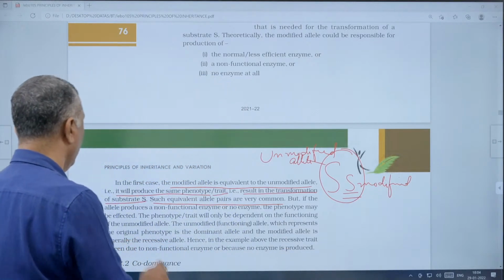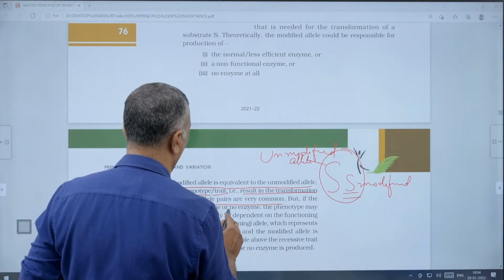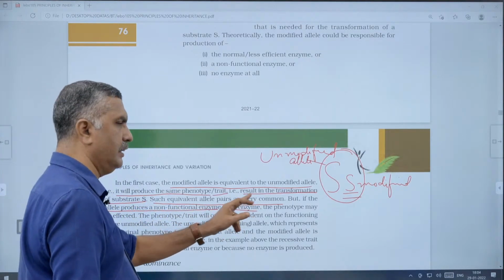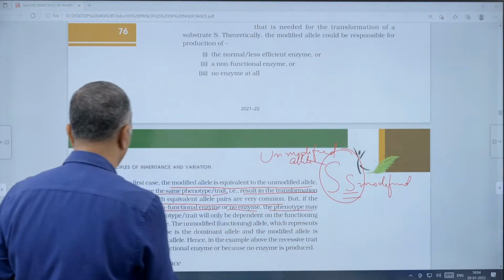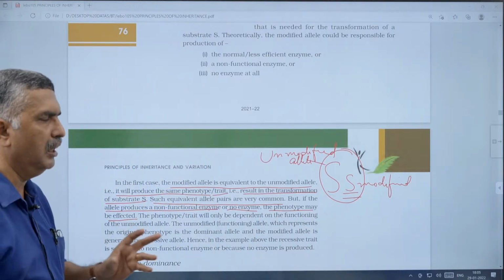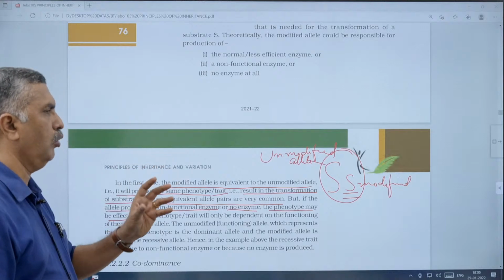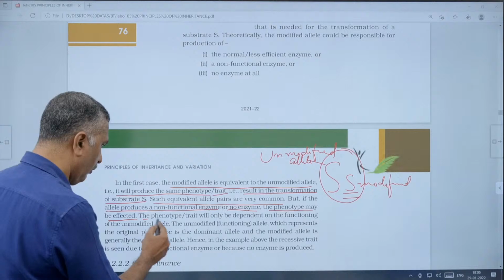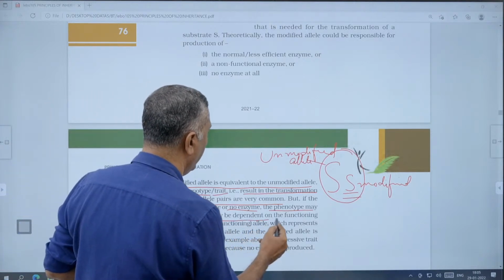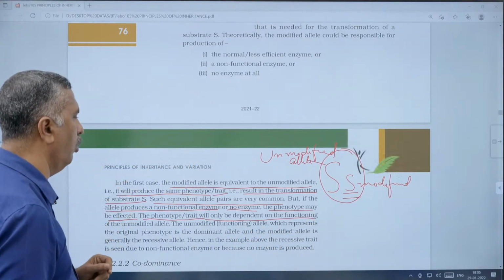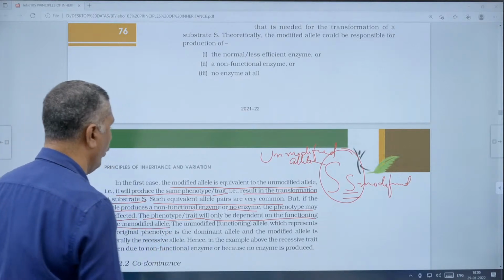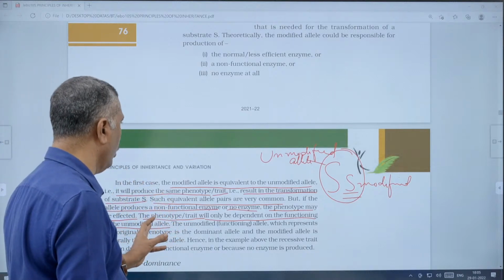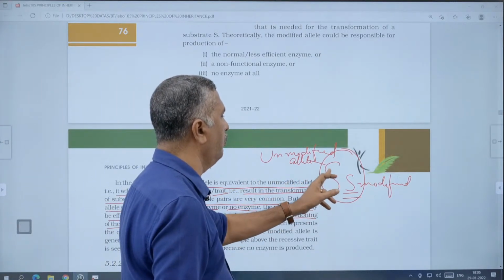But if the allele produces a non-functional enzyme or no enzyme, that is the second condition, non-functional enzyme, or the third condition, no enzyme. The phenotype may be affected. That means the enzyme action does not take place or no product is formed. The phenotype or trait will only be dependent on the functioning of the unmodified allele.